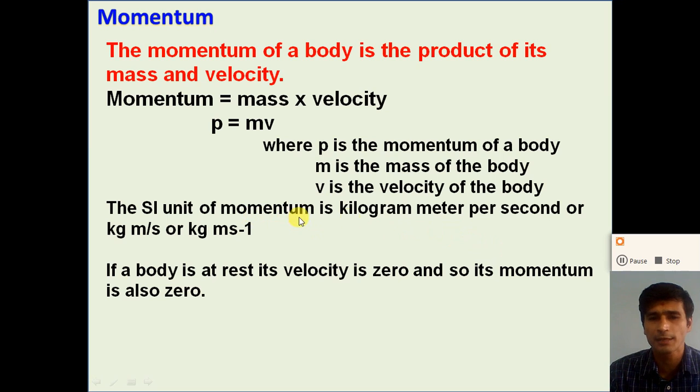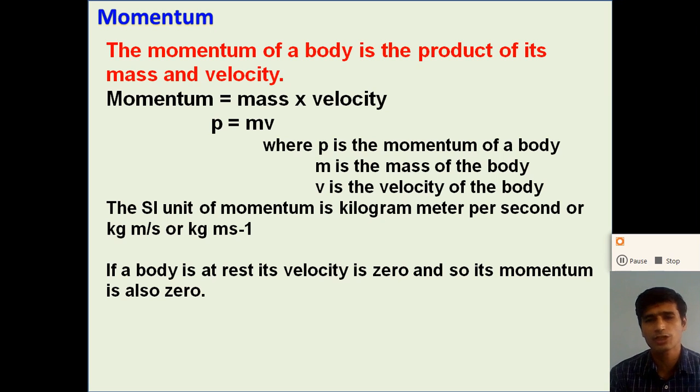Now what is the SI unit of linear momentum? The unit of mass is kilogram and the unit of velocity is meter per second. So the SI unit of momentum is kilogram meter per second, which we can write as kg m s^-1, right? If the object is moving with some velocity, it has some amount of linear momentum. If the object is moving with constant velocity, its momentum is also constant. If the body is at rest, its velocity is 0, so its linear momentum is also 0.